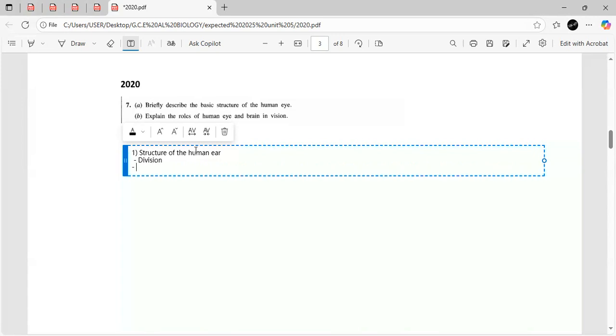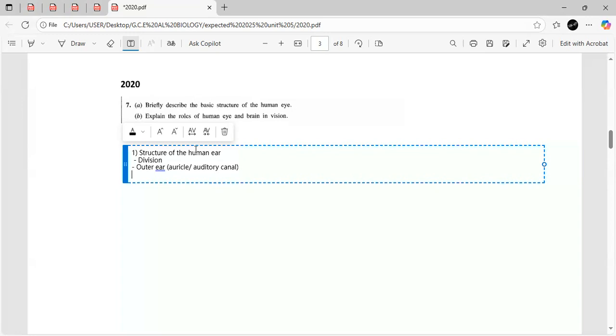Then we have to talk about the outer ear, right? And all the structures inside the outer ear, like the auricle and the auditory canal. Then we have to talk about the middle ear, and all the structures present in the middle ear. So, in the middle ear, we have ossicles and auditory tube, right? Ossicles such as the three bones in the ear, and we have the auditory canal, sorry, auditory tube.